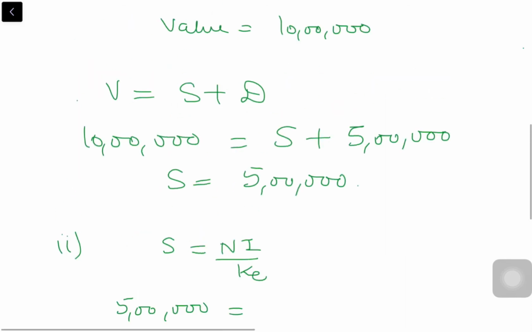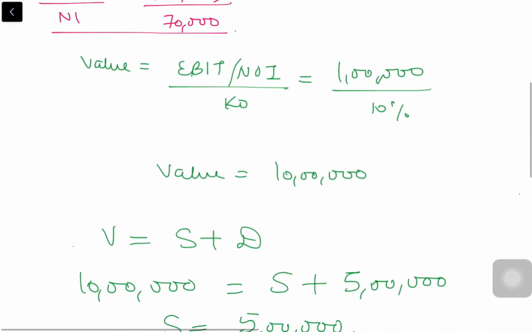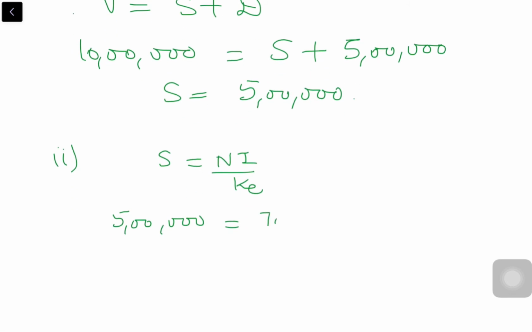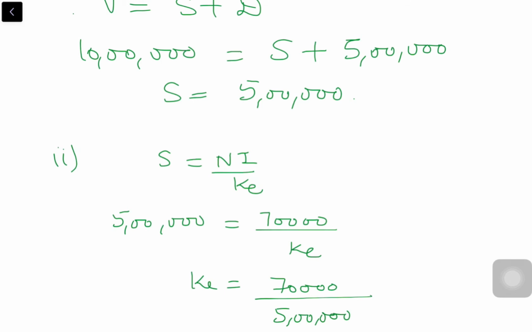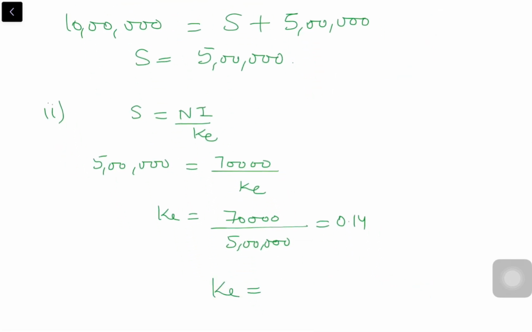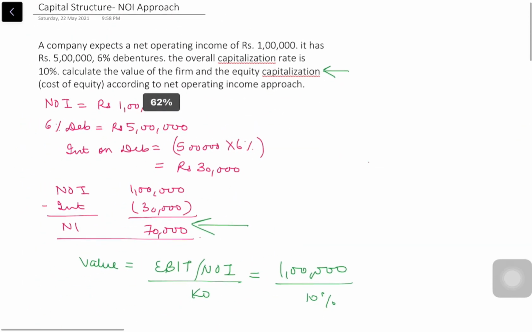We have calculated NI, that is 70,000 here. 70,000 divided by KE. So KE is 70,000 divided by 5 lakh, which is 0.14, or I can say that KE is equal to 14%. This particular question is done according to the NOI approach.